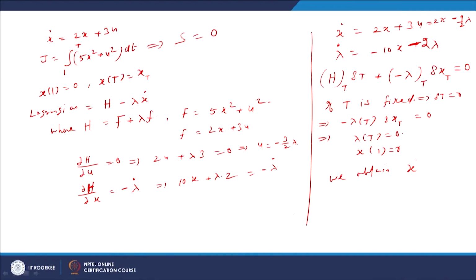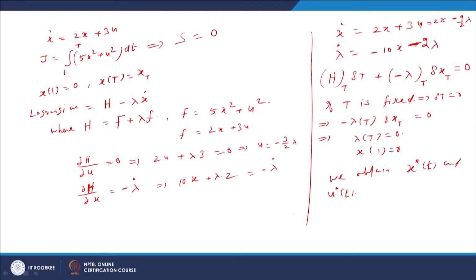So, we obtain x star of t and u star of t, because first we solve in terms of lambda and x, then by substituting the lambda value we get u equal to minus 3 by 2 lambda. So, we get the optimal control, then substitute it in the first equation, and we get x star also. We can solve the equation in this manner.